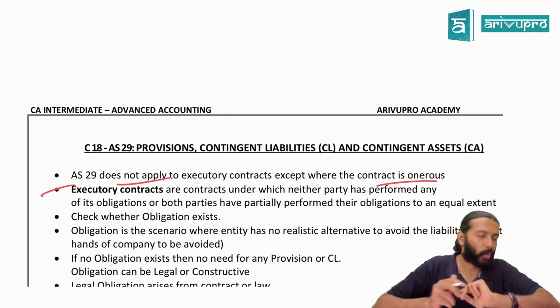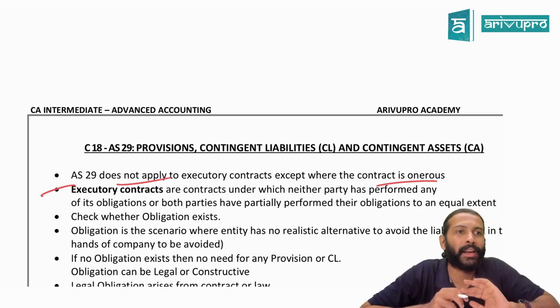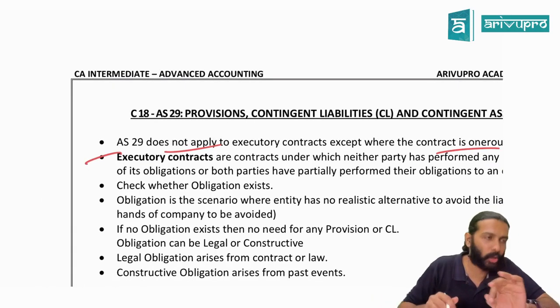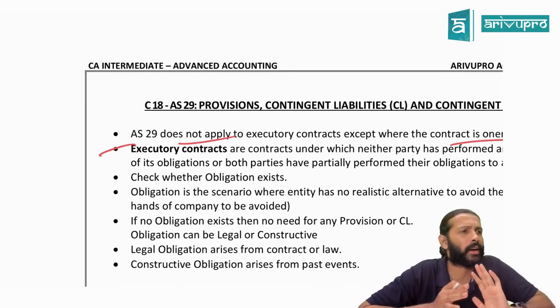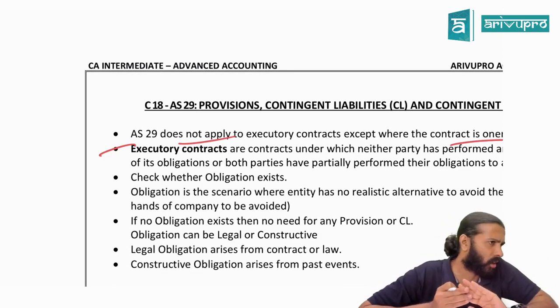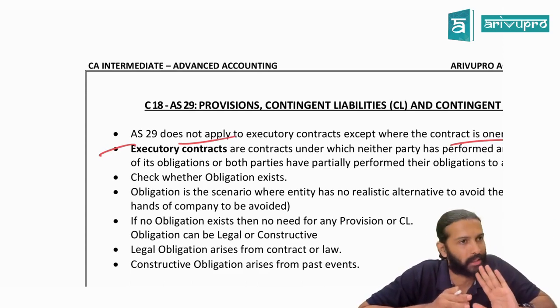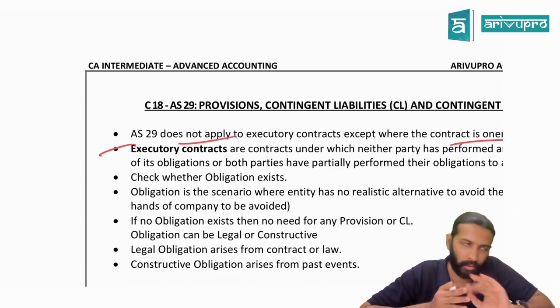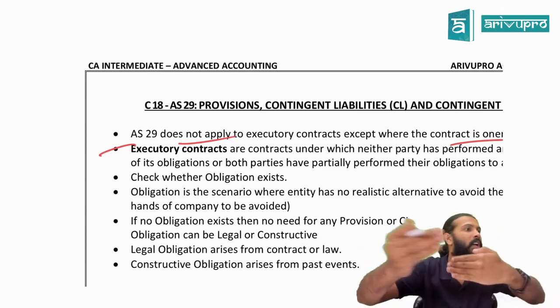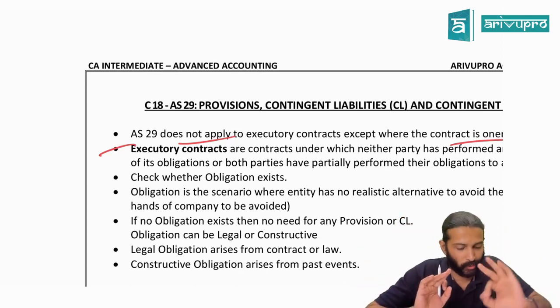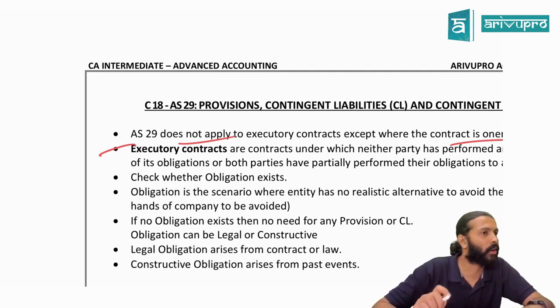Easy? That means now we need to know what do we mean by executory contract. Executory contract means simply those contracts in which the parties in the contract have not performed their obligation. Whatever duties the parties in the contract had to do, they have not done, or they have done to equal extent. These we call executory contracts. Can I give you an example?